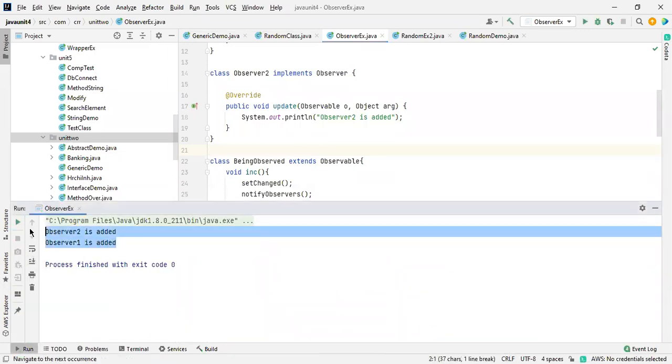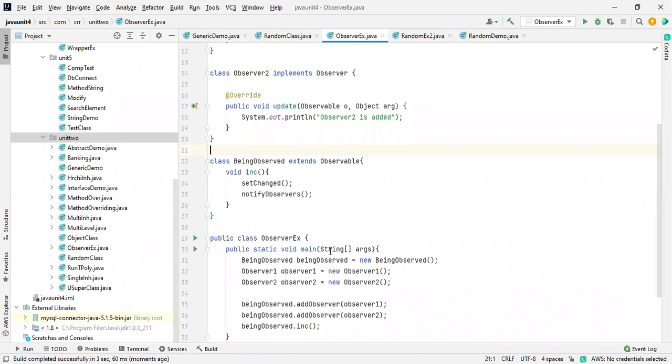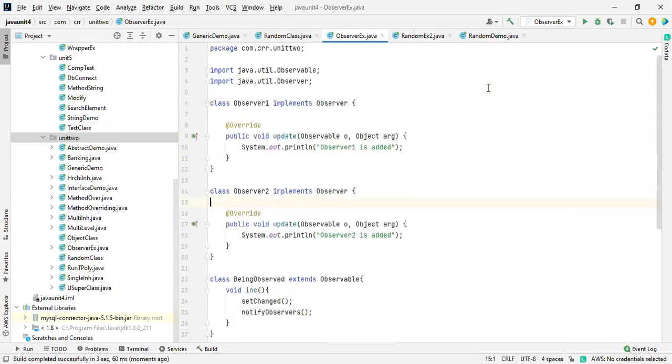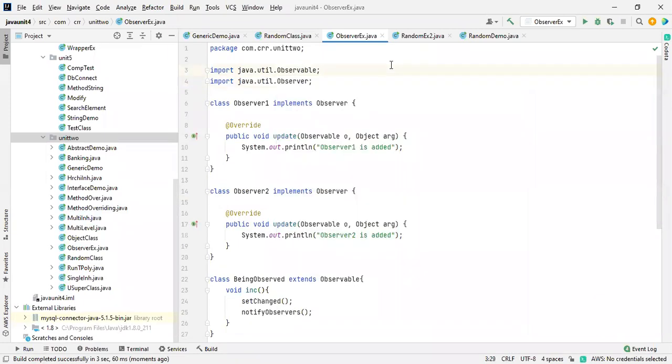See this one. I think you got my point of what I'm saying. So this is all about the util package, its classes and interfaces. There are so many things available, but we are discussing according to our syllabus. One is the Random class. The next one is the Observer interface, and Observable, which is a class. So this is all about the util package.